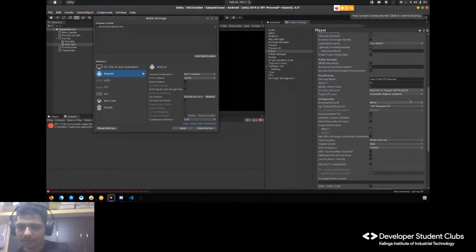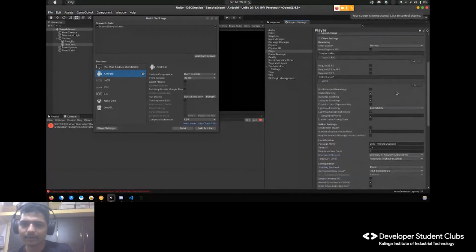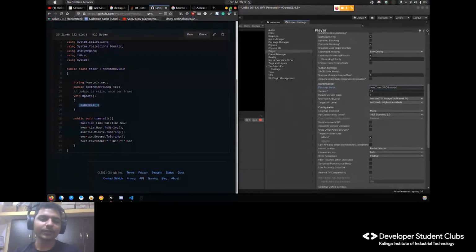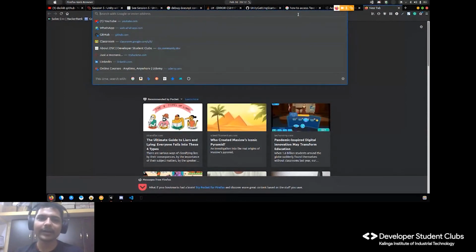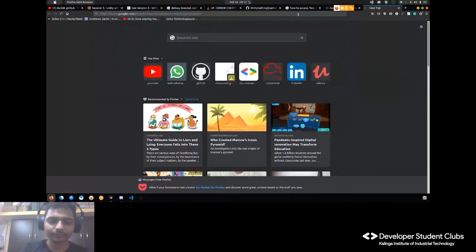Then we go down, and we don't need to make any changes here. Now I want you to focus on this com.timer.tsc sessions. What this is, is basically the package name which identifies your APK online, uniquely. Okay, let me go to the Play Store